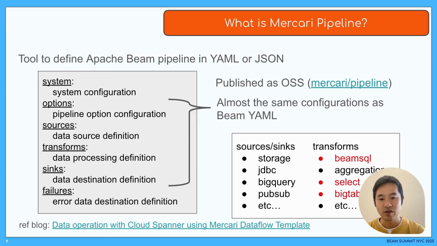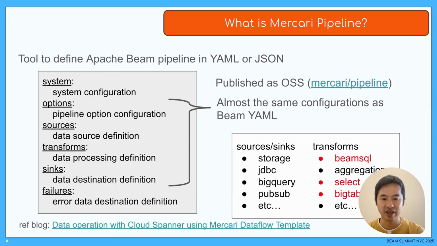The content of the options, 2 things are almost the same as those in Beam YAML. In options, define pipeline options. In sources, define the sources of data to process. In transforms, define the content to be processed using the results from sources and the other transforms as input. In sinks, define the destination where you want to save the data from transforms and sources.